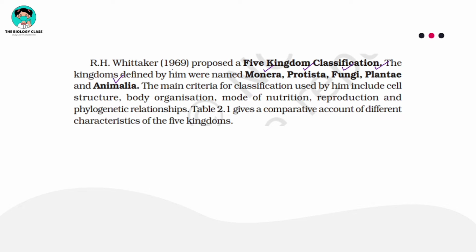What is the importance of this classification system? First of all, remember the name of this scientist, very important. Then what are the five kingdoms? And what is the criteria? A question on this has been asked many times: what was the main criteria for the classification system used by R.H. Whittaker? He used classification based on different characters. The first criteria which he chose was cell structure. What do we mean by cell structure? Whether the cell is a prokaryotic cell or a eukaryotic cell, whether it has a primitive type of nucleus or a well-defined nucleus.